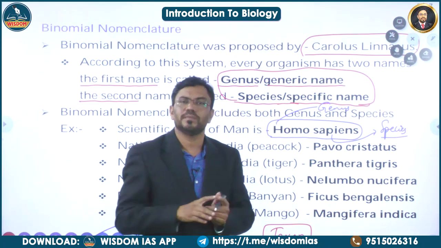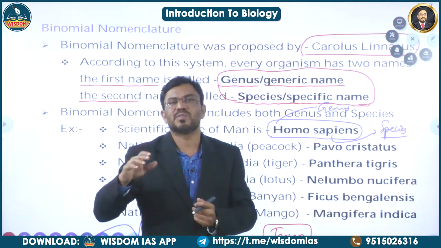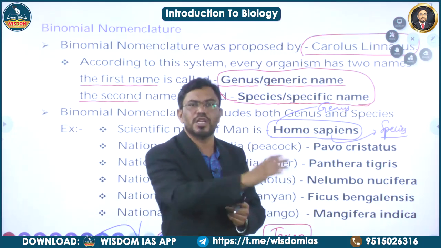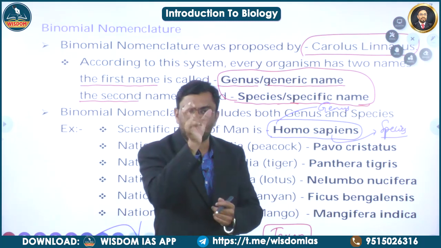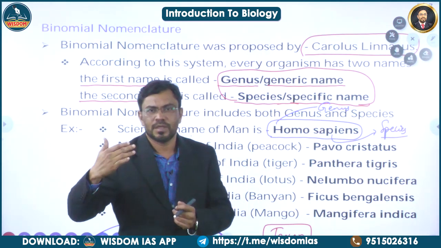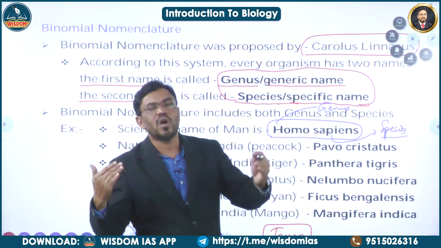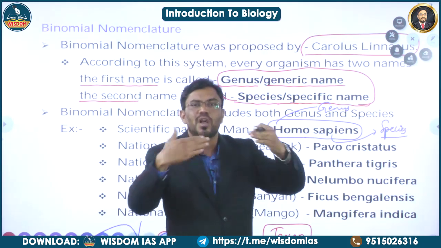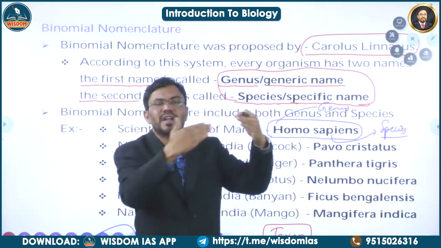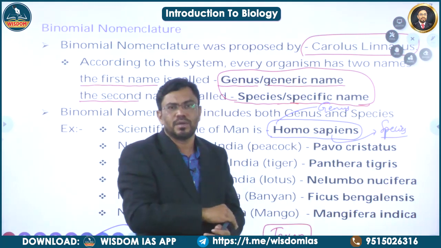In a similar manner, the scientific name of tiger is Panthera tigris. The scientific name of lion is Panthera leo. Here, the genus Panthera is same, but the species is different. These organisms differ in some characteristic features, but they share a common character. Those organisms which share a common character come under a single umbrella. They belong to one particular genus.